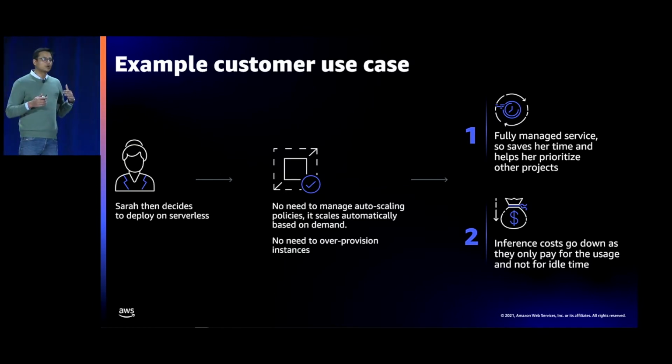So if you know that you're going to get 100 requests per minute for the entire day, then you should go with real-time endpoints because it's predictable demand, and you can use instance-based. Sorry, you are going to be charged when there is no traffic, but in that case, you know how much traffic it is. So that's the one thing.